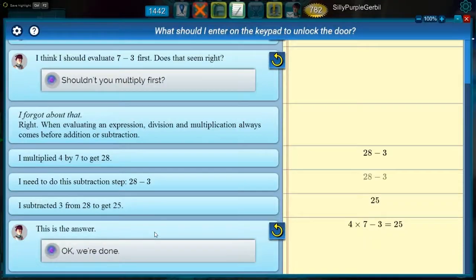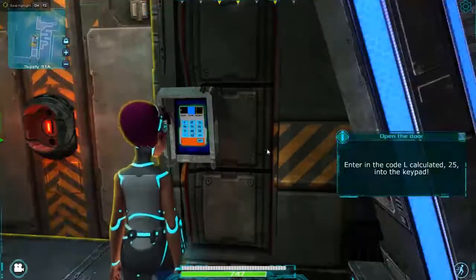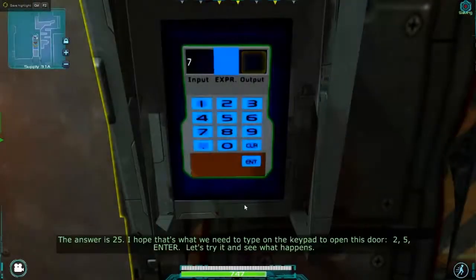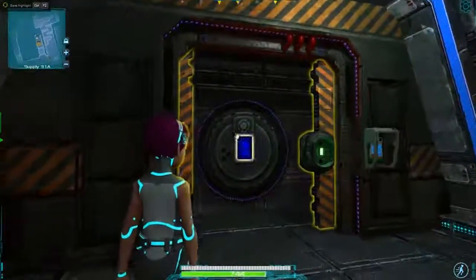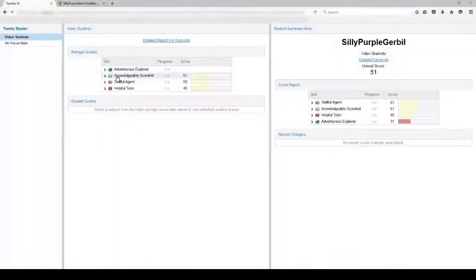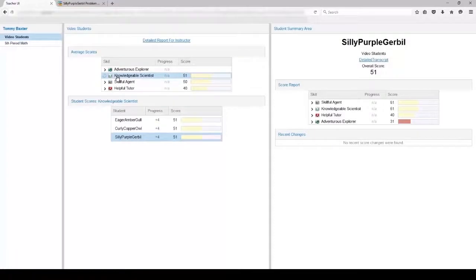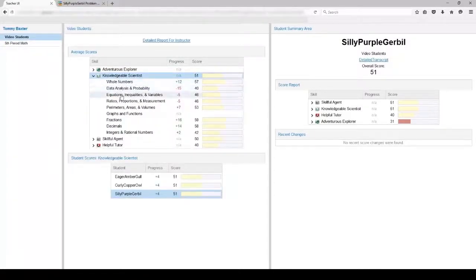Barry and Elle now go back to the in-game problem that matters, 4x minus 3 when x equals 7, and this time he doesn't miscorrect Elle. They get the right answer, and, in this case, the door opens. With MathCraft's Teacher Dashboard, teachers can examine detailed records of what their students have been doing in the game, and can sort their classes into groups, which each could use some extra help in certain areas.